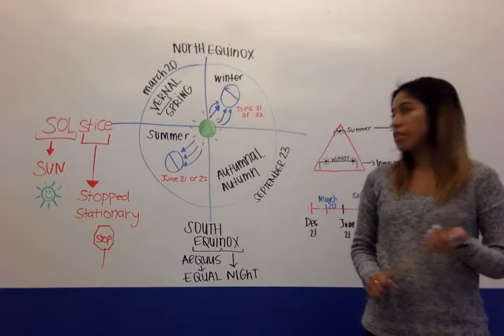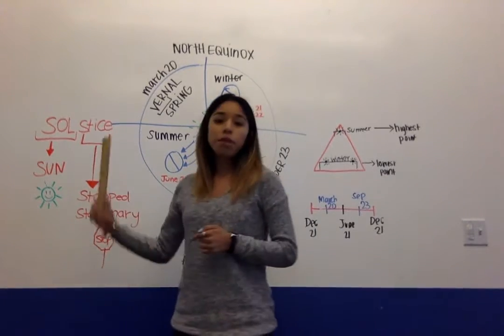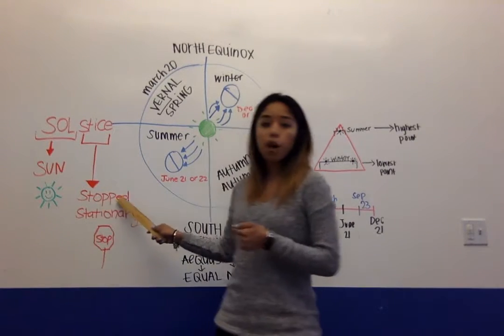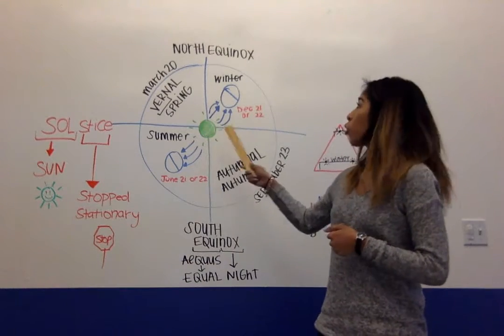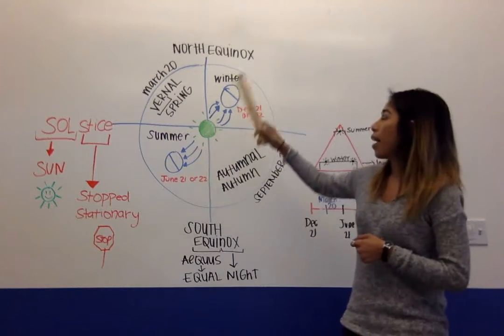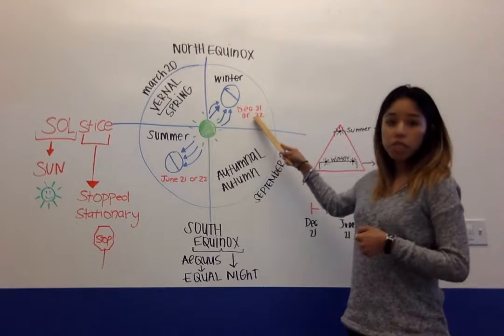Okay, good morning, class. So today I'm going to be talking about solstice. Before we get started, I'm going to break this down. Sol means sun, stis means stop or stationary. And now I'm going to explain how this incorporates into the equinox and solstice. So I'm going to be talking about the winter. Winter actually starts December 21st or 22nd.